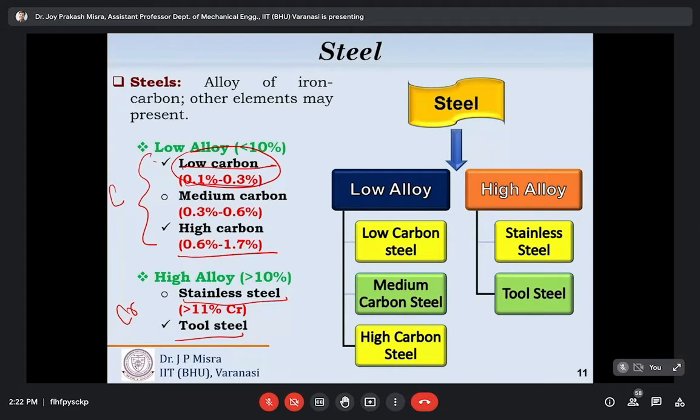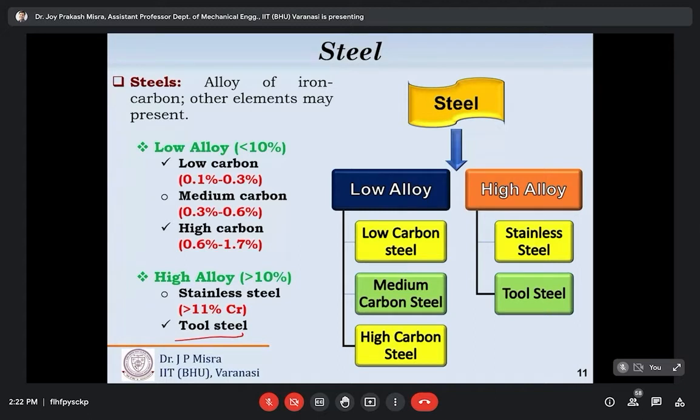Why not on the basis of other elements? The main problem with steel is its poor corrosion resistance property. Basically, low alloy steels are generally used for structural applications or to produce cutting tools or hand tools. But if we wish to use steel in precision applications, then we have to alloy it. We have to add some alloying elements in steels to improve some of the properties like strength, corrosion resistance, and wear resistance.